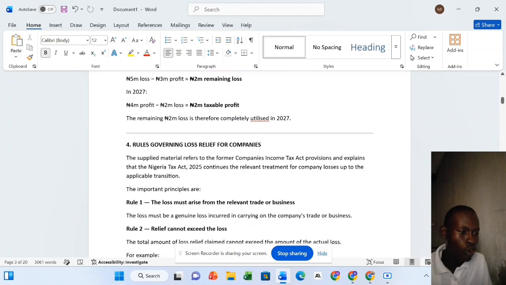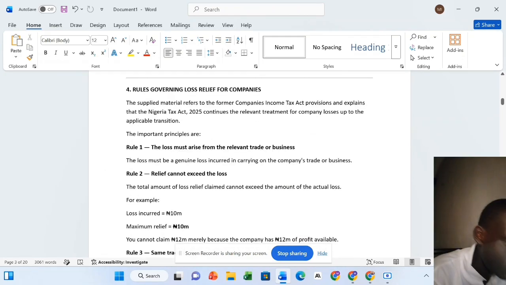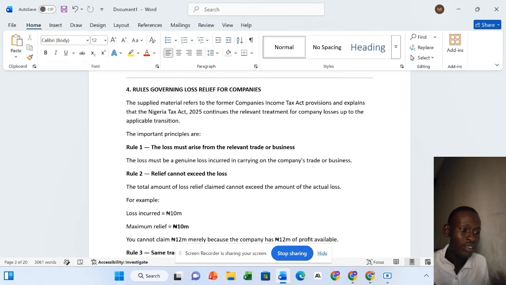Now they said the rules governing loss relief for companies. The first rule, the loss must arise from relevant trade or business. So it actually must arise from relevant trade or business. The loss must be genuine. It must be genuine, incurred in carrying on the company's trade or business.